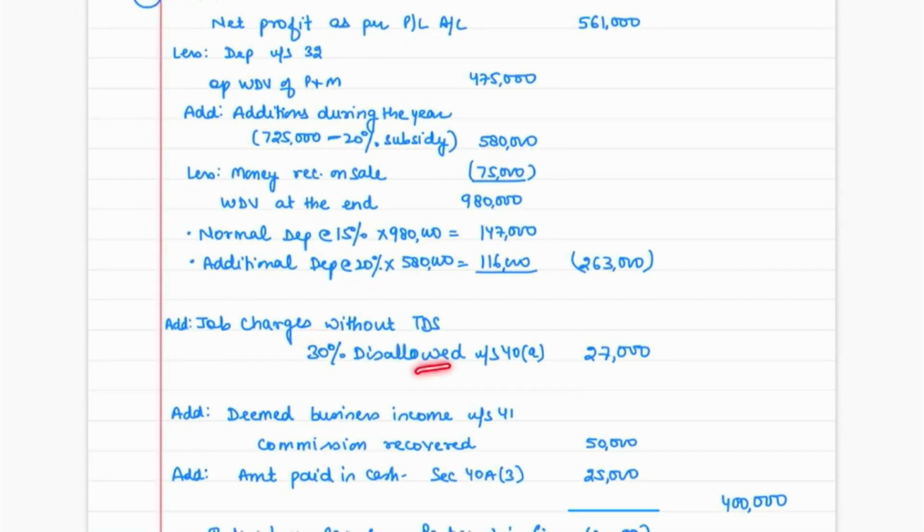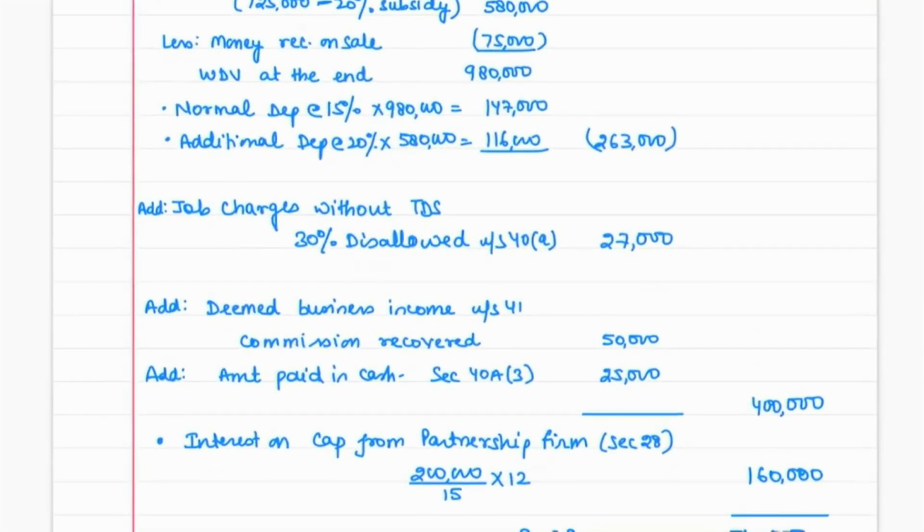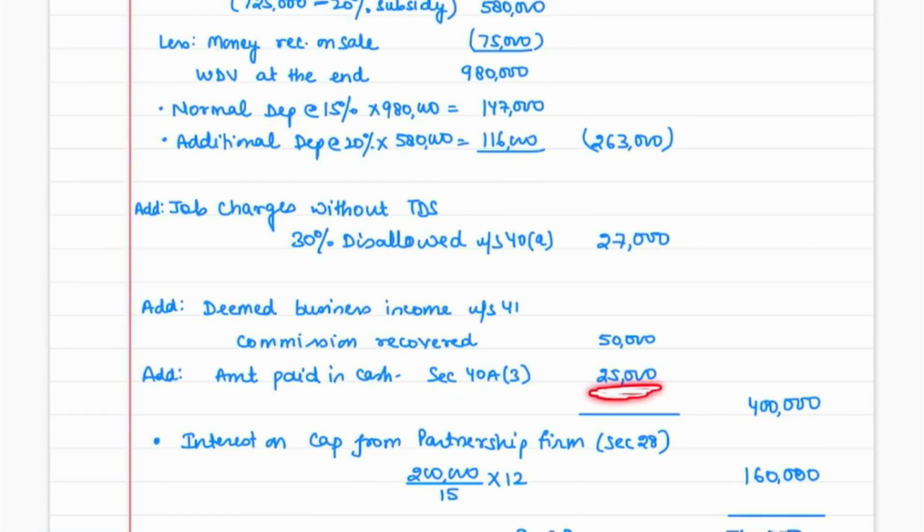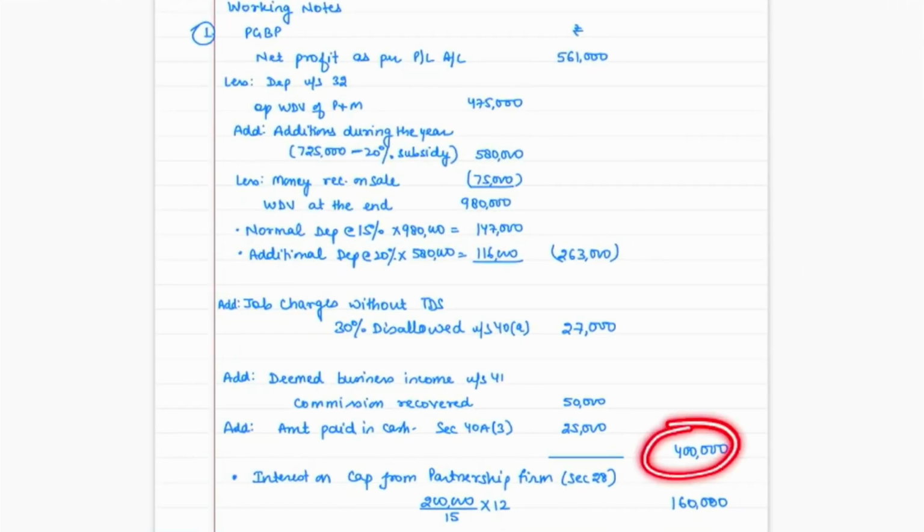Job charges paid without TDS, 30% would be disallowed. Commission which we have recovered, we had already claimed the expense in earlier years. Now we are recovering it, so it will become our business income, 50,000 rupees. If you remember this section, you can write it. Otherwise, it's okay. And this is the amount which you have paid in cash, so it will not be allowed. So our income from this business is 4 lakh rupees.